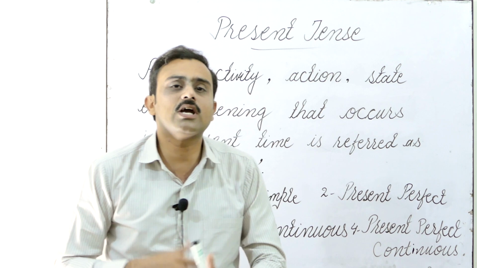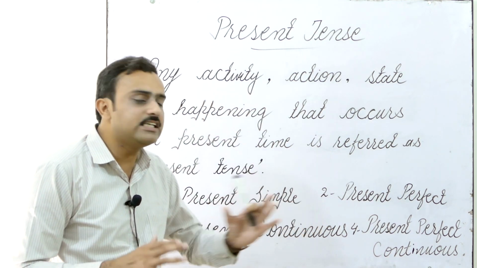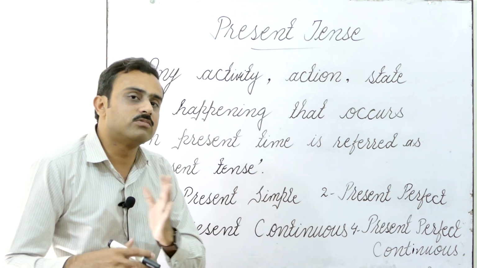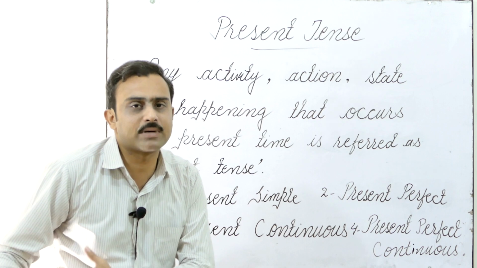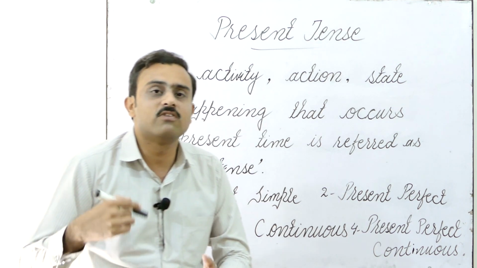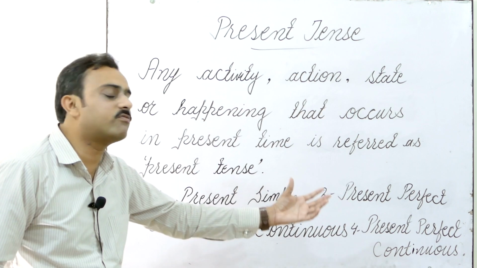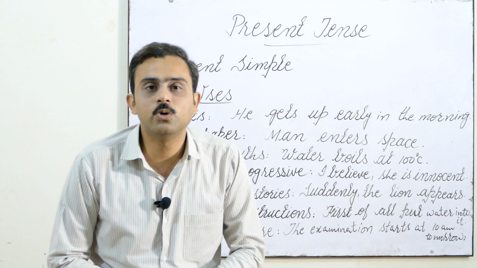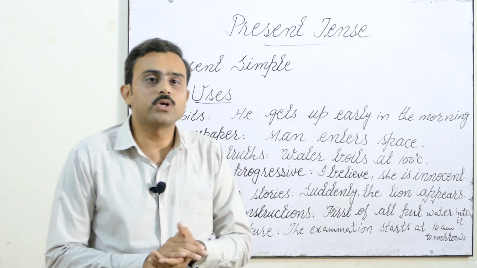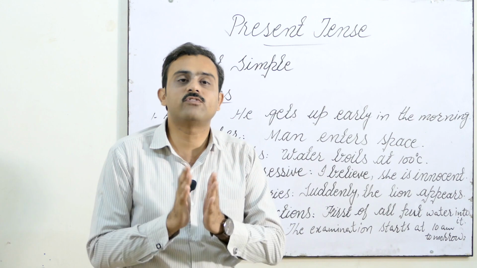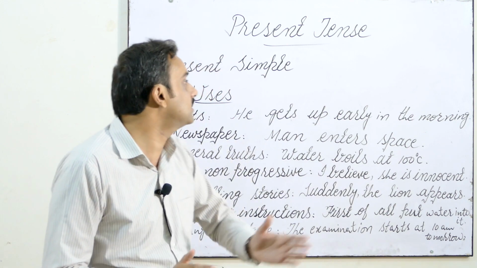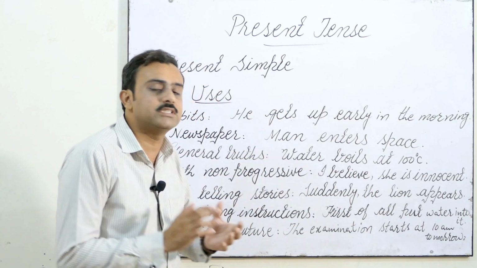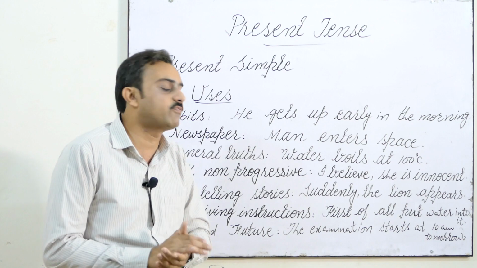Got that? Now we are moving towards each and every separate category of present tense to have more further elaboration. So we are going to discuss further elaboration of each and every category of present tense. Okay guys, I told you what present tense is. So now we are moving towards the first category, first subtype of present tense, and this first type is present simple. As you know that present simple is also known as your present indefinite tense.